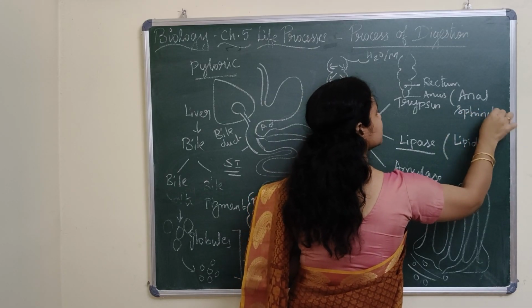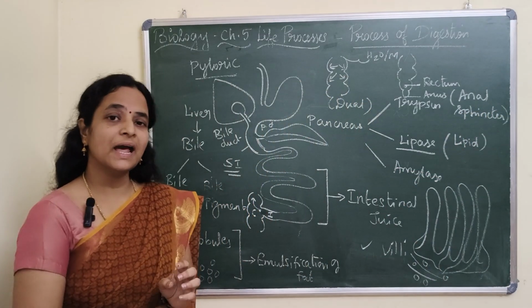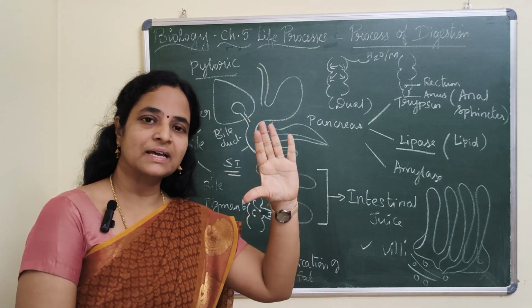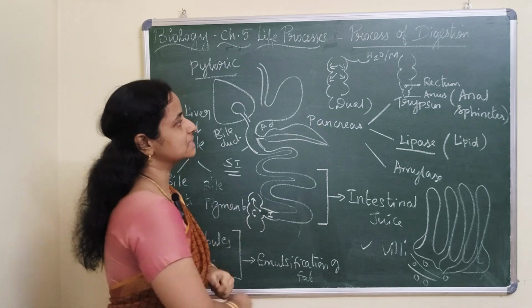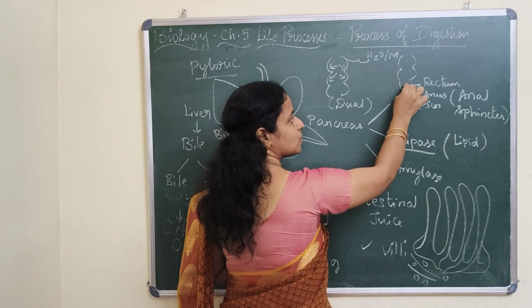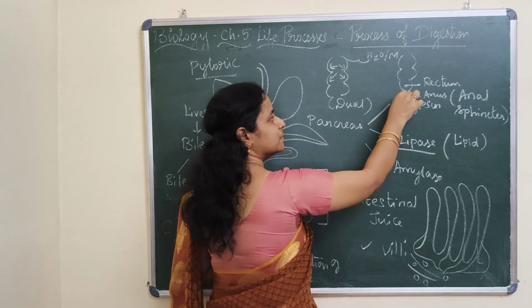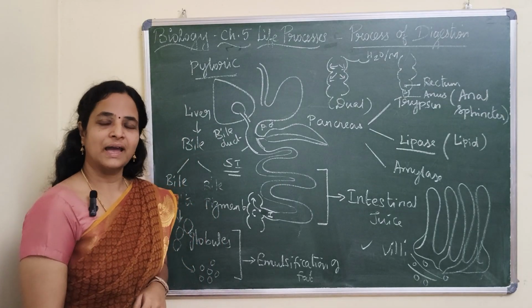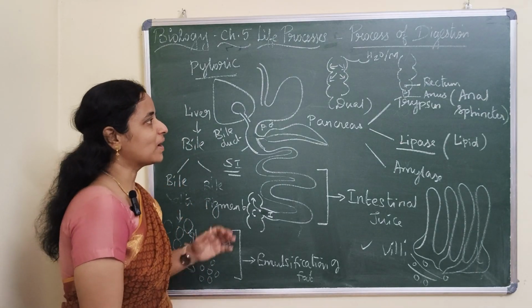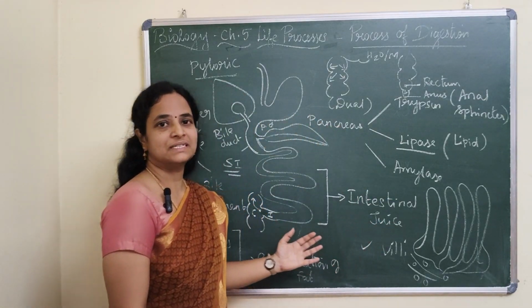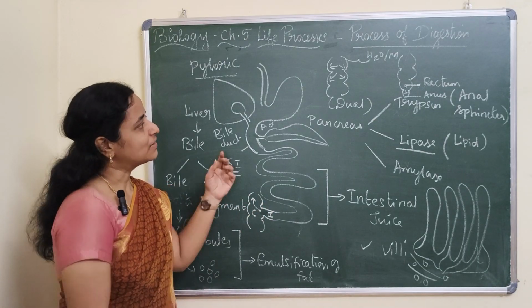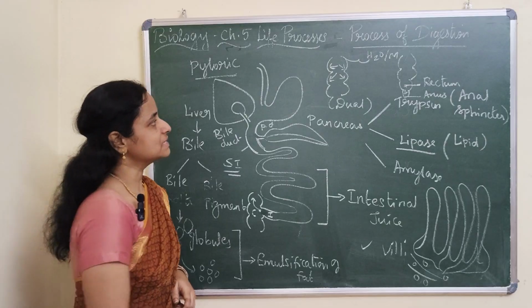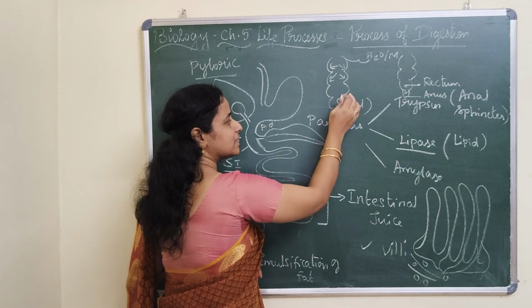So as I already told you, the sphincter muscles help in contraction and relaxation of muscles. With the help of contraction and relaxation, the feces, which is stored temporarily in the rectum, will be excreted out via the anus. So this is how complete digestion takes place in the body. Any doubts, children? Okay.